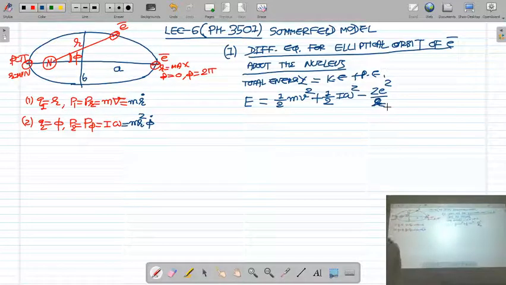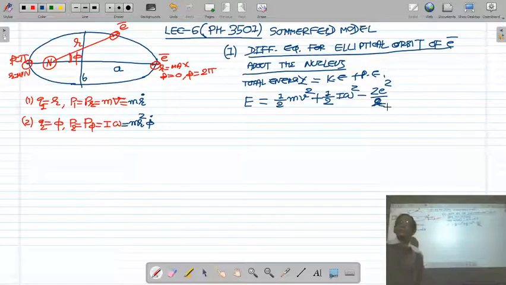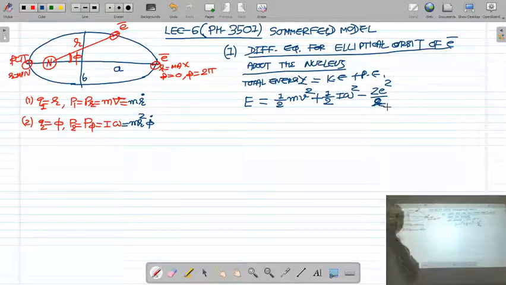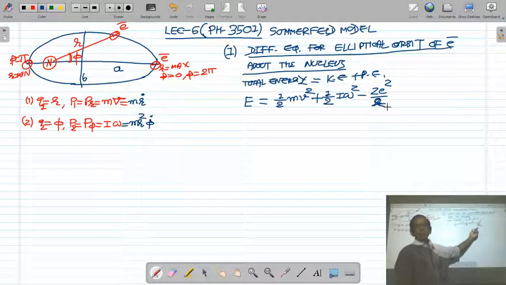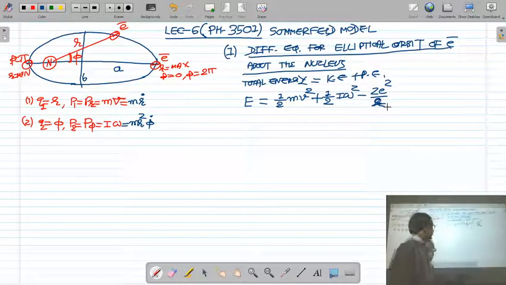So we have started with the equation of total energy of the system. Total energy of the system is the sum of kinetic energy plus potential energy. The linear kinetic energy of the electron is half mv square. Rotational kinetic energy of the electron is half I omega square, and potential energy is defined as Q1 Q2 upon r.